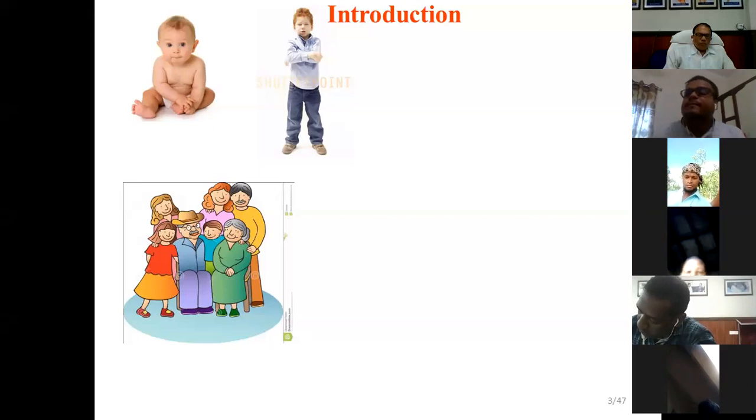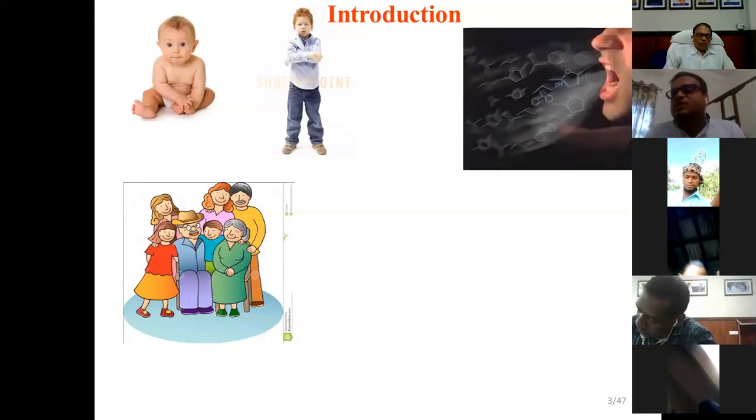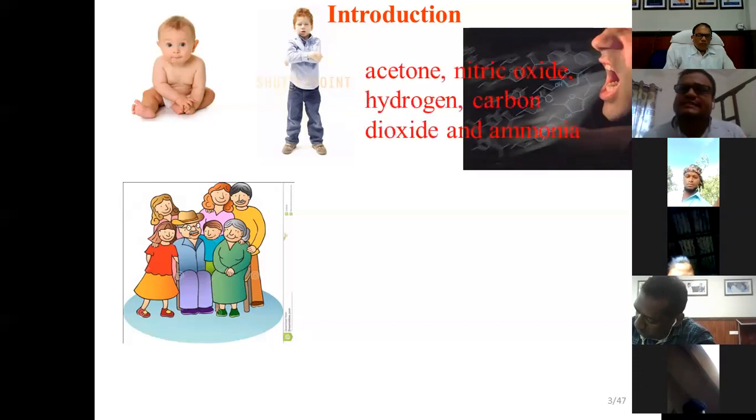And in another way, from the literature we found that breath is an indication of human health condition. In our breath, we are always releasing several gases like acetone, ammonia, ethanol, hydrogen, carbon dioxide, or carbon monoxide.